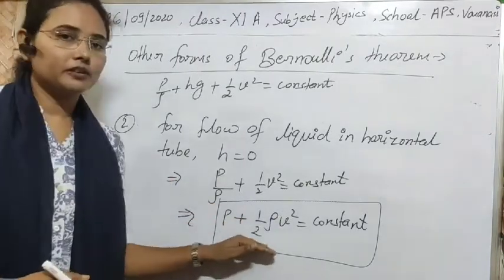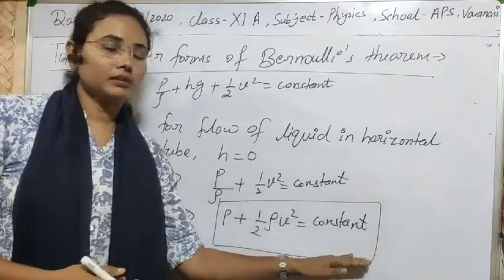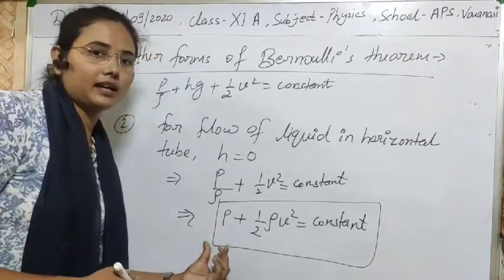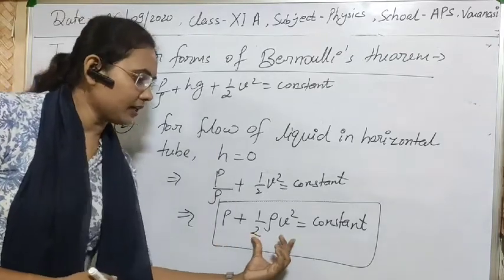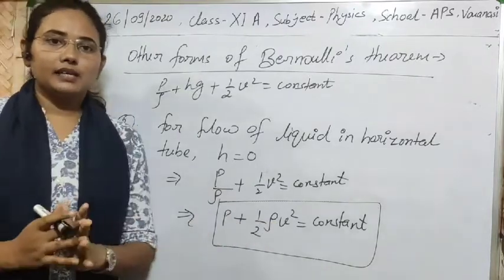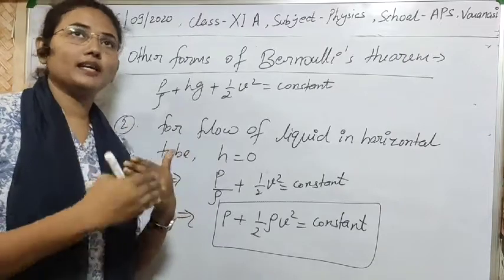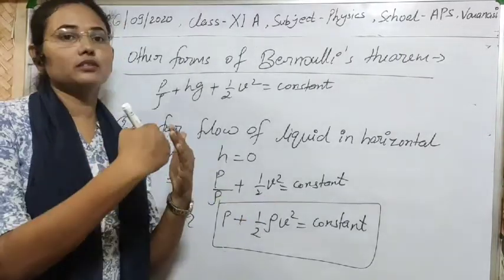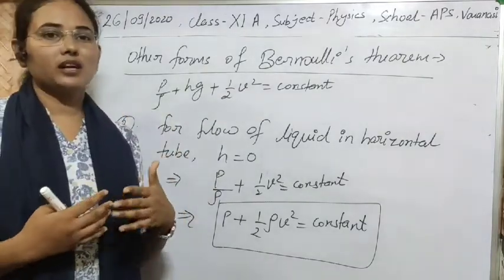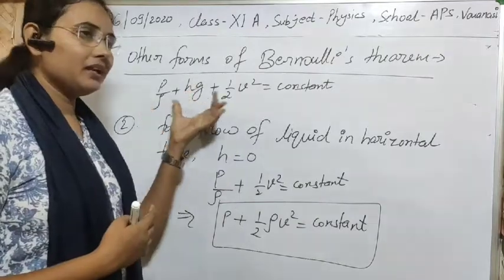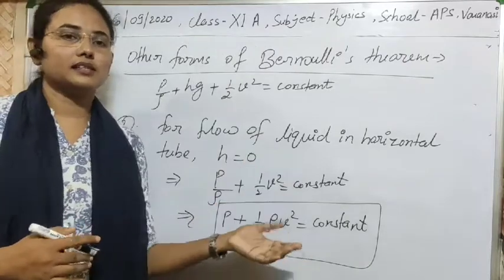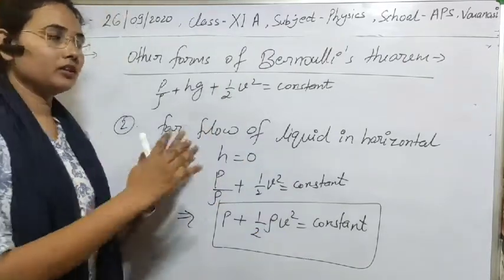This is also a form of Bernoulli theorem. This pressure is known as static pressure, and this pressure is known as dynamic pressure, as this pressure arises due to the position or height, and this pressure arises due to the motion. So simply, the sum of static and dynamic pressure for an ideal liquid in streamline flow in a horizontal tube is always constant. So there are three different statements regarding the Bernoulli theorem, and the main statement is simply this one, and we can also analyze other statements from this. So I think now Bernoulli theorem is clear.